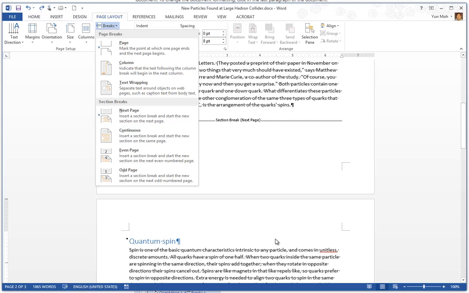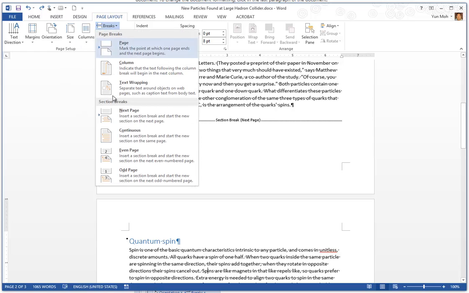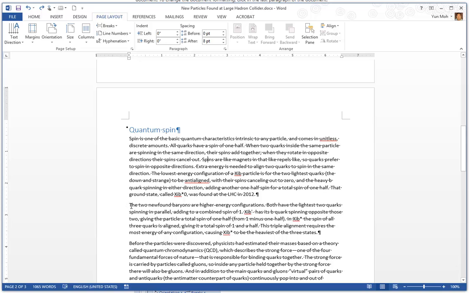It's similar to the next page section break, but it adds a new section without adding a new page. It doesn't start a new page like this one. This one will push to the new page, but the continuous one will add a new section, but it would not start a new page.